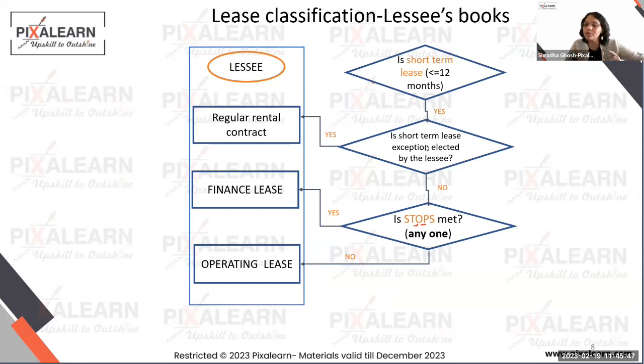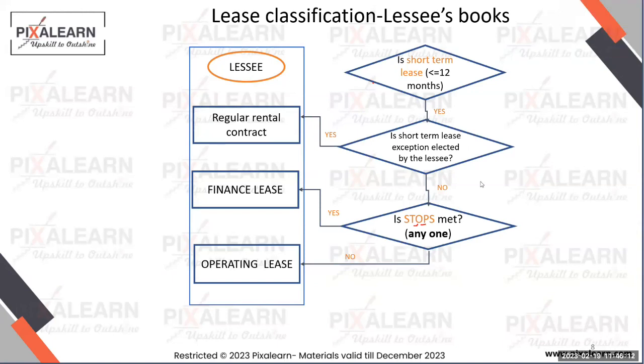Anita has a question. In case of a 12 month contract, if the contract is renewable and the tenant renews it every year for 5 years. Okay, Anita, to answer your question, if it is less than 12 months, but you're reasonably certain to exercise that option, you're not going to call it a regular rental contract. You're going to treat it like a normal leasing contract. Have I answered your question, Anita?